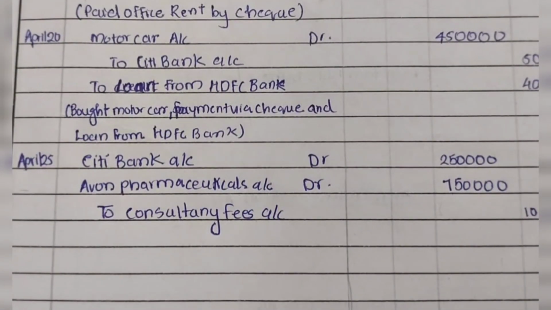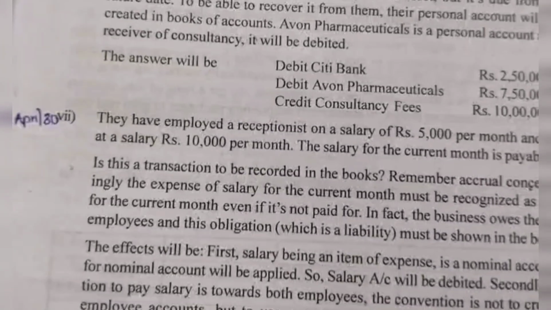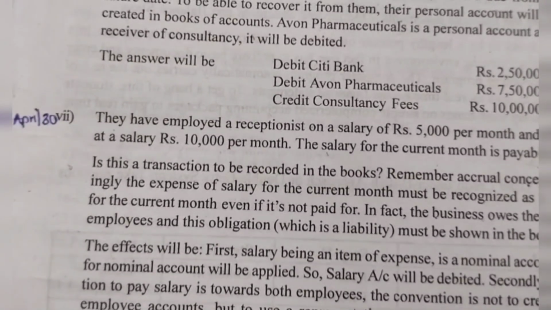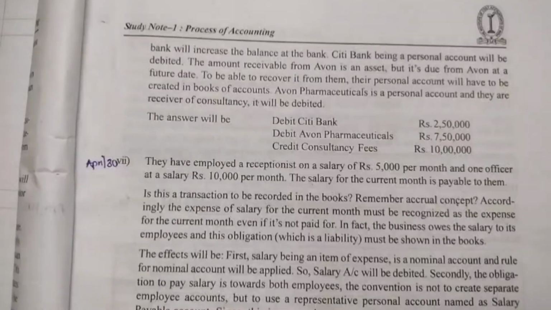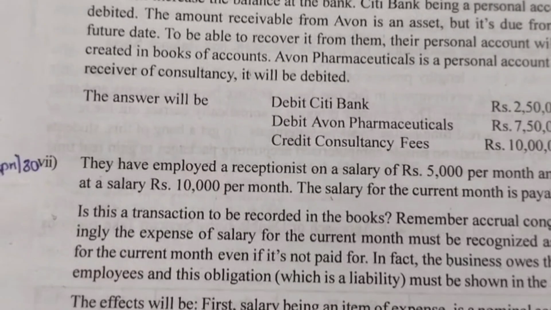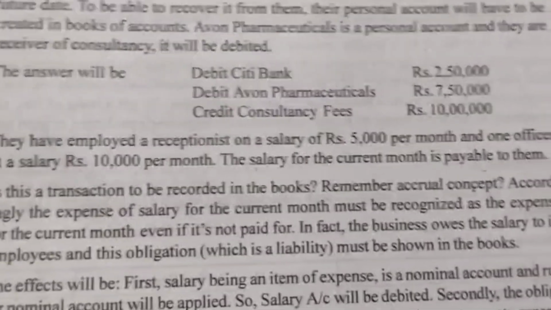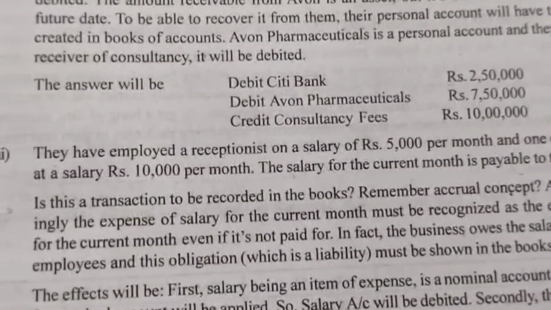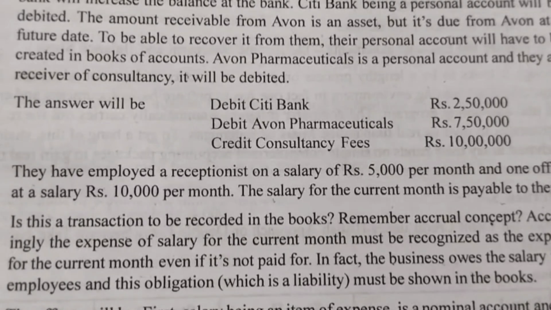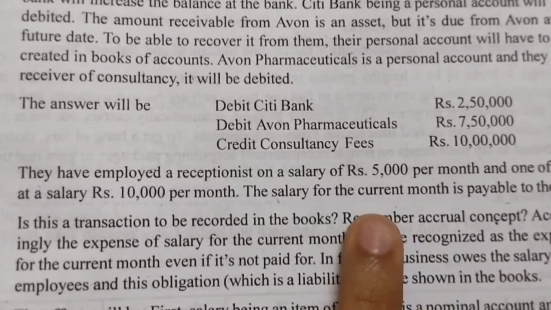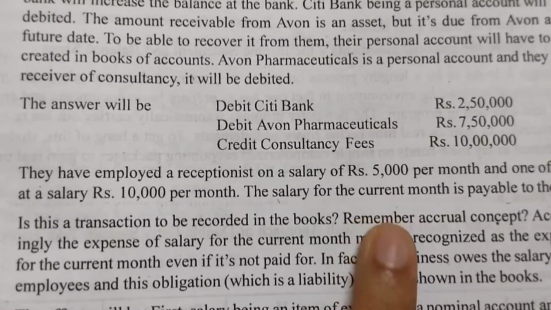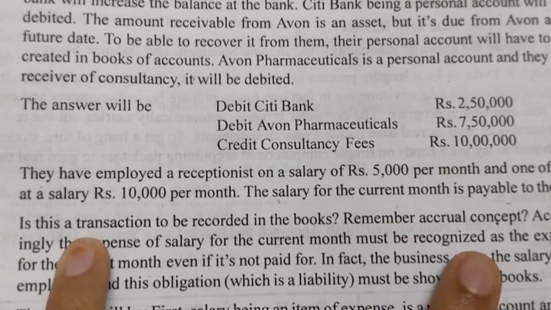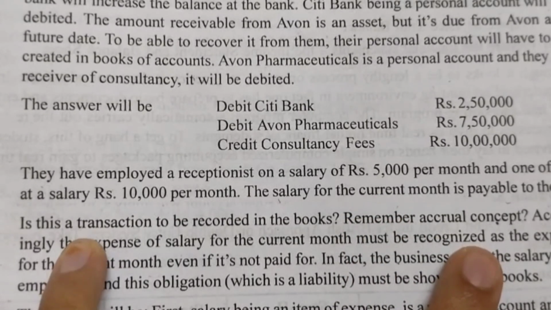Now let's see the last transaction. The last transaction they talk about here is that they have employed a receptionist on a salary of rupees 5,000 per month and one officer at a salary of rupees 10,000 per month. Per month, the business has to pay the receptionist a salary of rupees 5,000, and there is one officer and the business has to pay this officer a salary of rupees 10,000.